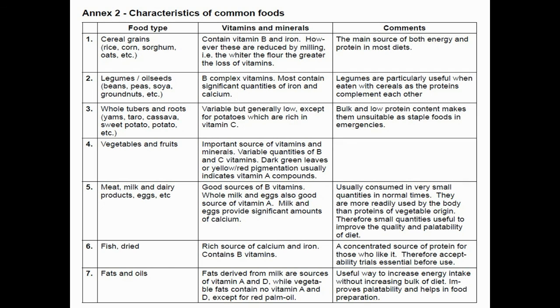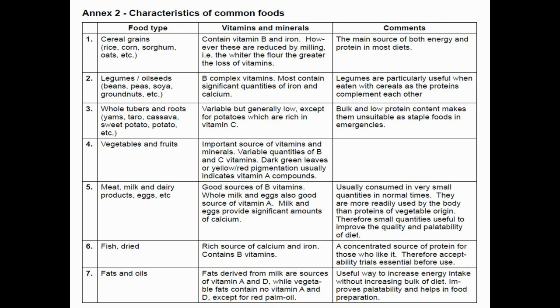So, fats derived from milk, as we all know, are sources of vitamin A and D. I will repeat. Fats derived from milk are sources of vitamin A and D. While vegetable fats, in the sense of vegetable oils, contain no vitamin A and D, but red palm oil has. Okay, so what is the comment behind this? Usually they will increase energy intake without increasing the bulk of the food in the diet. This will improve the palatability and helps in food preparation.